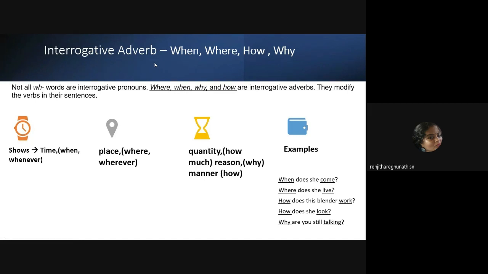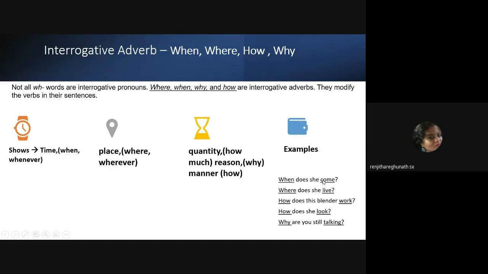All right. So anything that shows time, when, whenever, where, wherever, refers to place. Now quantity. How do you show quantity? You say how much. How do you show reason? Why? And manner, how. Again, these are very basic things that I'm teaching you.